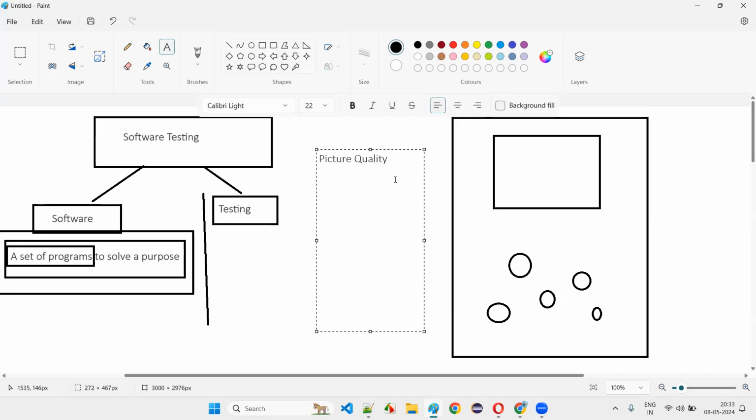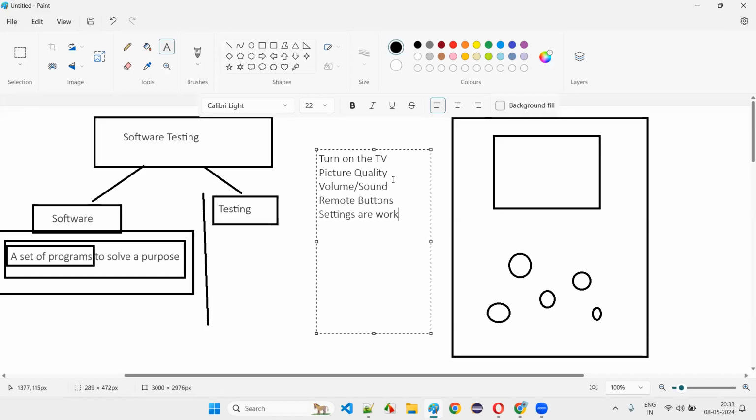Will you turn on the TV? Yes, correct. Turning on the TV is the first thing. Then after turning it on only, picture quality can be checked, right? Turn on the TV, then picture quality, then what else? Yeah, volume and sound, whether sound is coming or not. Remote buttons are working or not. Settings are working or not. Whatever TV settings you want to set, you are able to set them or not.